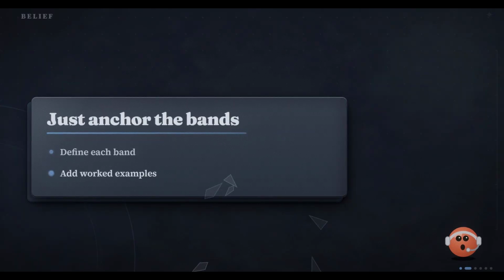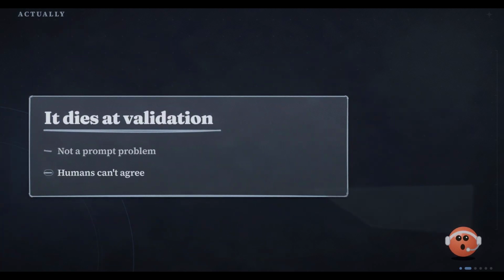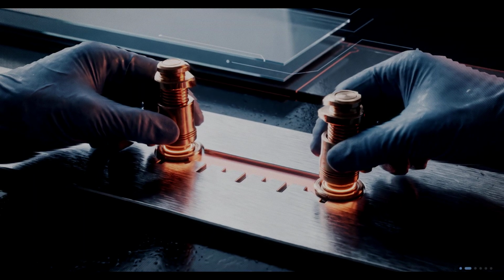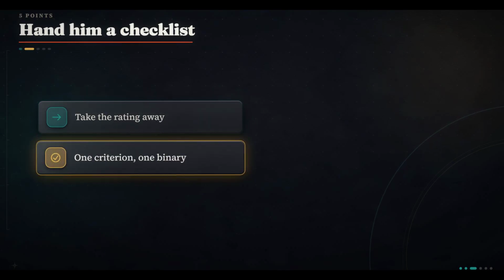Fine, you think. I'll anchor each band and add examples. But that dies at validation, not at the prompt. Validating 5 bands means agreeing with a human on 3 versus 4. Humans can't. Therefore, take the rating away and hand Ruiz a checklist. 1 criterion, 1 binary. In your eval, that's 3 questions.